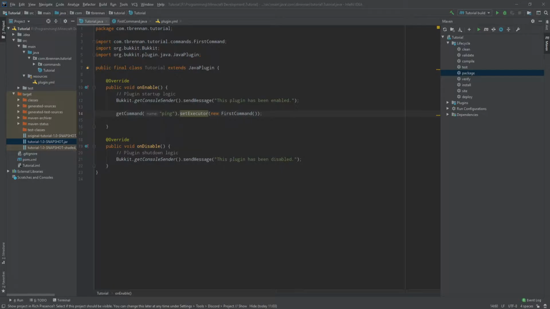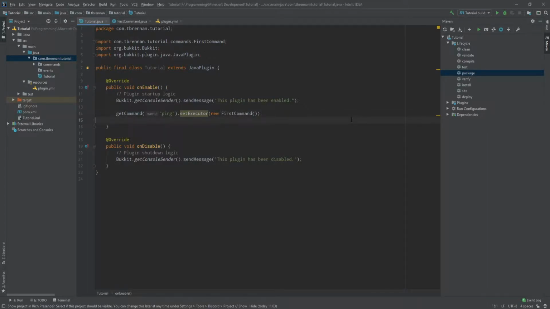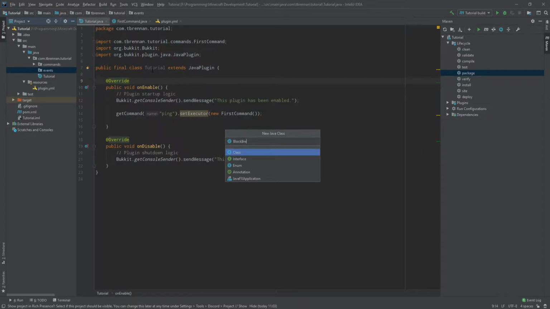Today I'll be showing you how you can create your very first event. The event I'll be creating today is a block break event, which listens to anything that a player does regarding breaking a block. So let's get started. What we first want to do is create a new events package, similar to how we created the commands package. Right click it, create a new Java class, in which case I will call this one BlockBreak.